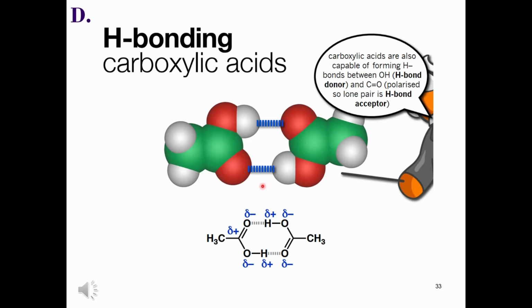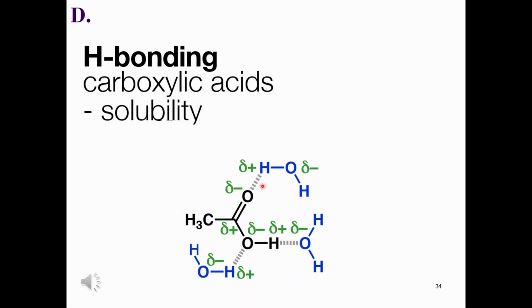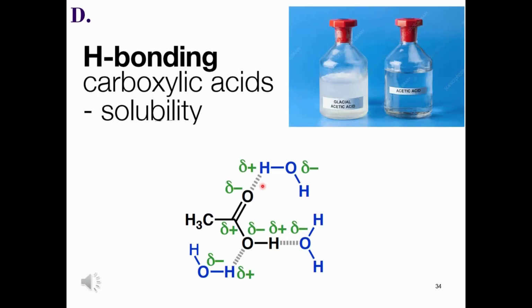If you like vinegar on your chips, then you've definitely smelt this, but the vinegar on your chips is way less acidic than this compound. Both of the bottles that are on display on the top right of your screen contain acetic acid, which is the old name, or ethanoic acid, the new name. But note how one of these bottles is clear and the other one contains crystals. Why is this? Well, in the clear bottle of acetic acid, the hydrogen bonds occur between water and the acid.